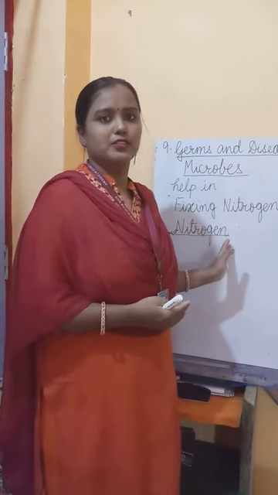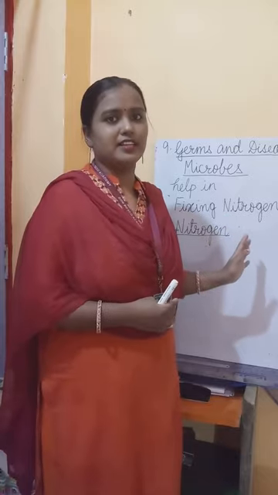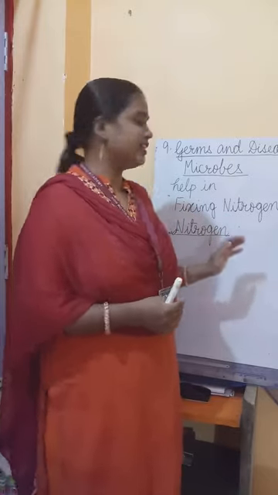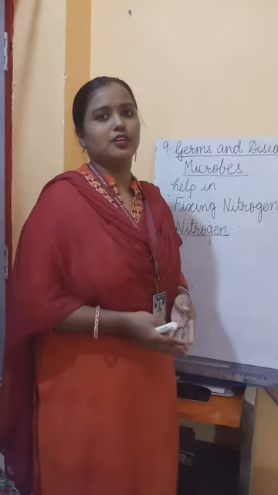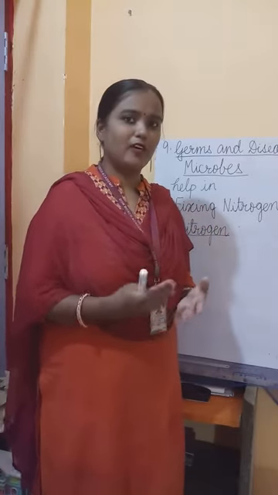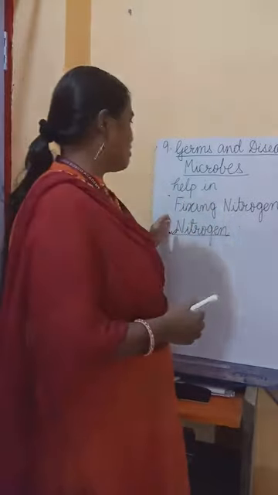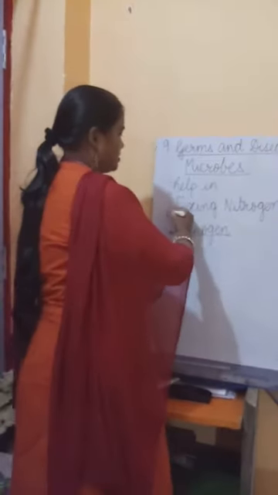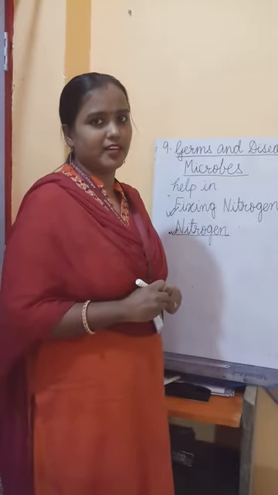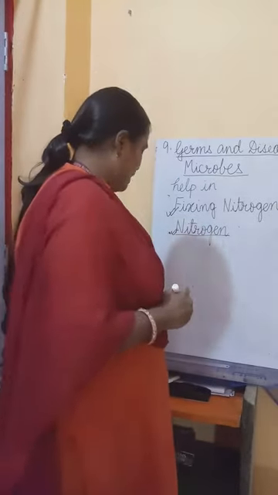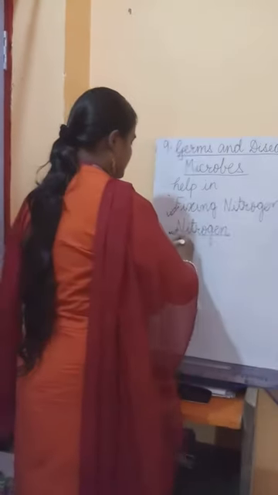So how can they consume this nitrogen from the atmosphere? Some of the bacteria help in converting this nitrogen from the atmosphere, and then it is stored in the soil, and from the soil all the plants and animals consume it. So this is called fixing nitrogen. So you understood how the bacteria help in fixing nitrogen. Now the next point is making medicines and vaccines.